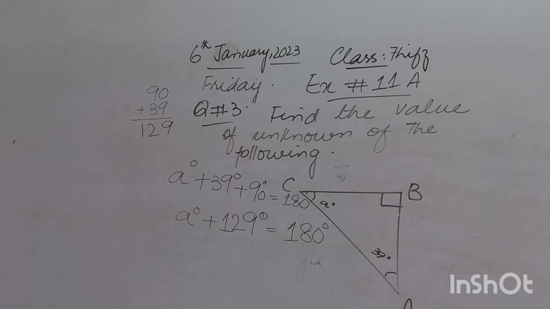So as you look, there are two sides. On the left hand side you have A degree plus 129 degrees, and on the other side you have 180 degrees. So what will be the next step? Who will tell me?